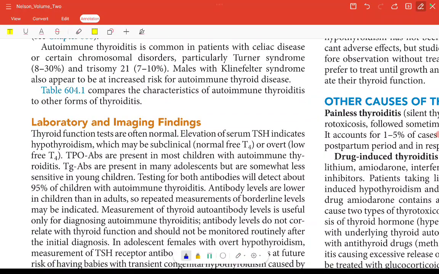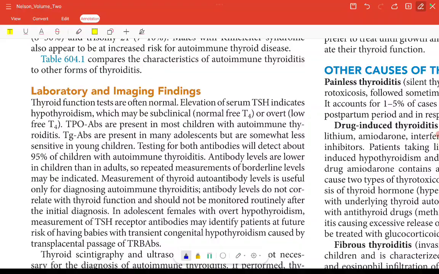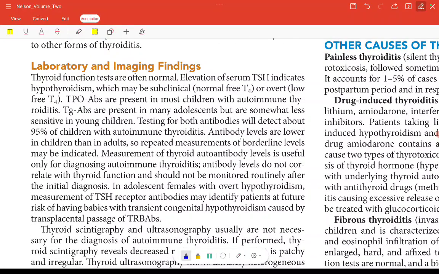Fine, now let's move further. There is a table which compares autoimmune thyroiditis with the other thyroiditis. We will read that. Laboratory and image findings. Thyroid function tests are often normal.